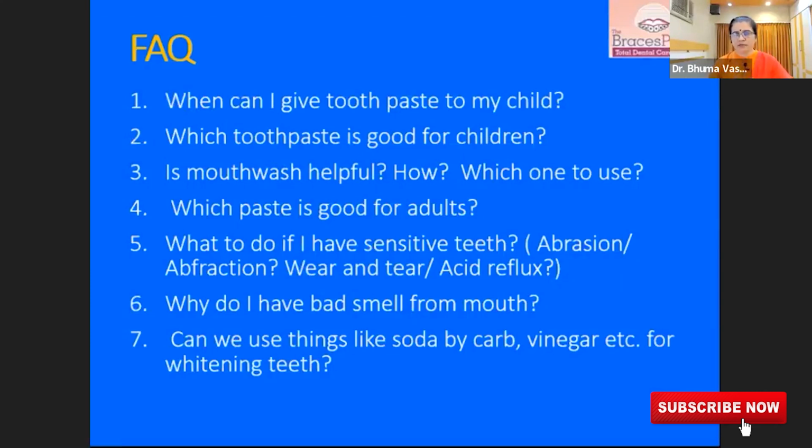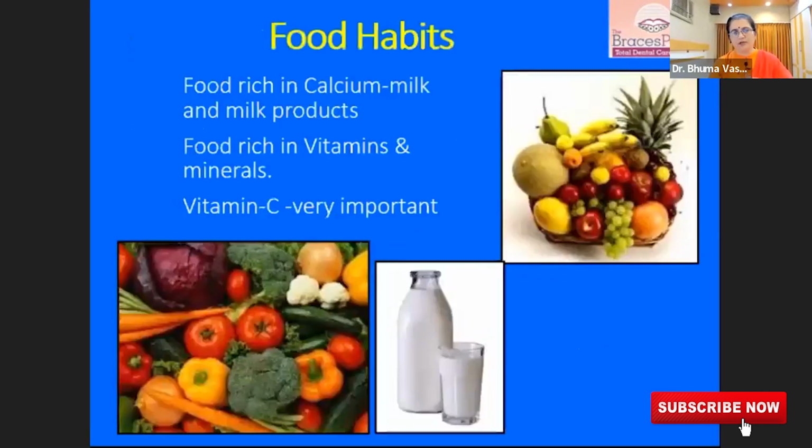Clean is good. White is not essential. Natural tooth color has to be preserved. All the surface stains and deposits have to be cleaned and then maintained that way. That would be a good idea. But don't use any abrasive products, otherwise you'll be damaging the enamel of the tooth.